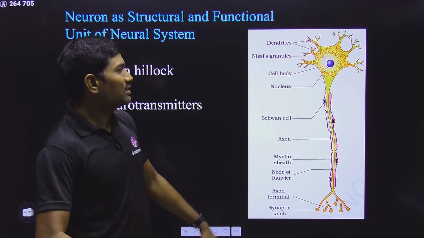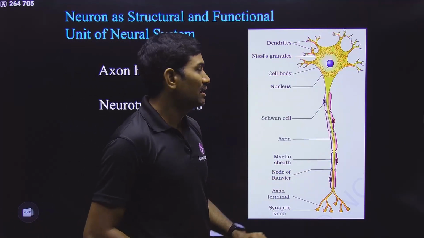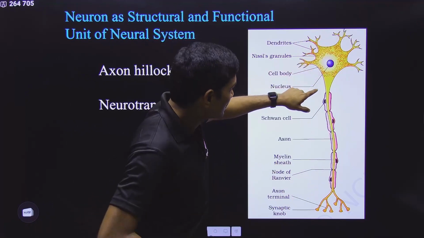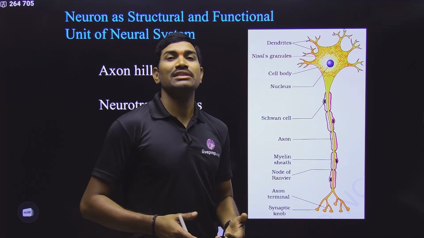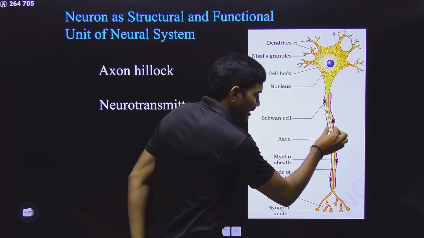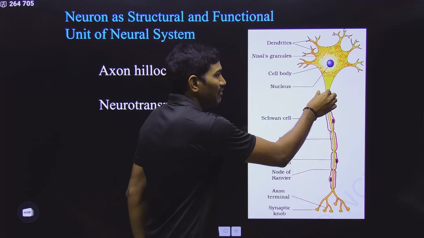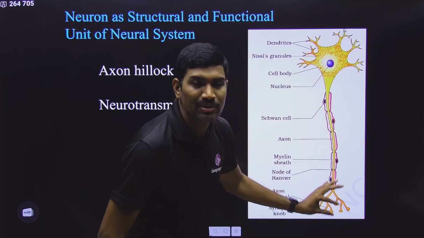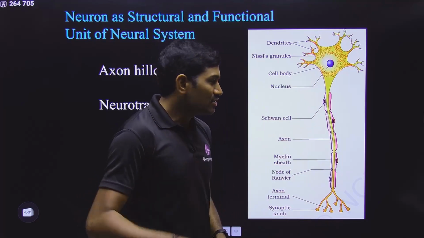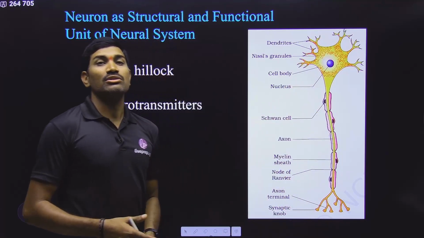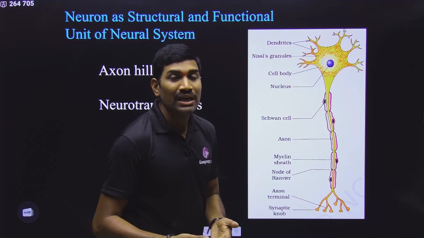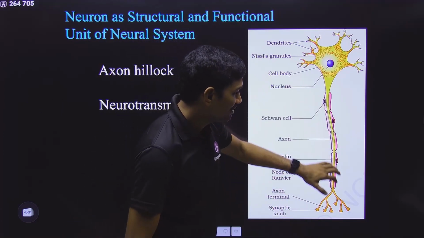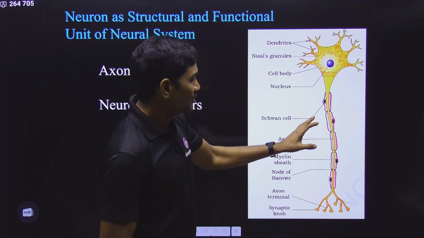Clear? And the next point is with respect to mitochondria. Mitochondria are present in the cyton and dendrites also, but mitochondria are more abundant in the axon portion. Why are they more present in the axon portion? Because this axon is a very long portion, and when the nerve impulse is generated and conducted, it is conducted in the form of small segments. Segment by segment it is getting transferred. So at that time we will talk about some pumps. For the activity of those pumps, ATP energy is required, and that ATP is provided by mitochondria. So that's why it has more mitochondria. Clear? This is one important point.